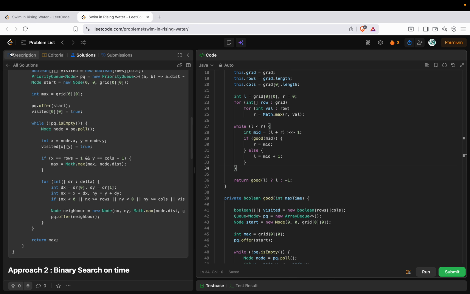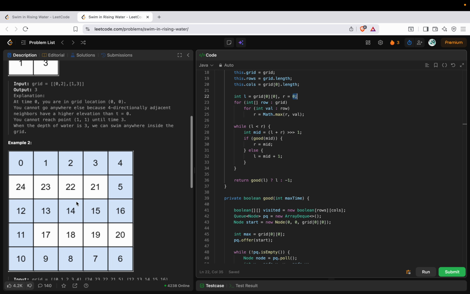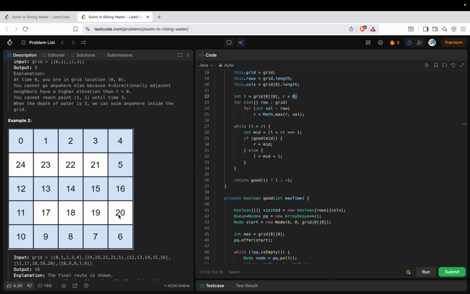We are pretty much sure that I will start from this particular cell. That means at least I have to wait this much time in order to start. So my left is basically this grid value, and my right I just kept as 0, but the maximum time I have to wait is the path which has the maximum value in the entire grid. If I wait 24 seconds, let's say, that is the maximum time I can wait.